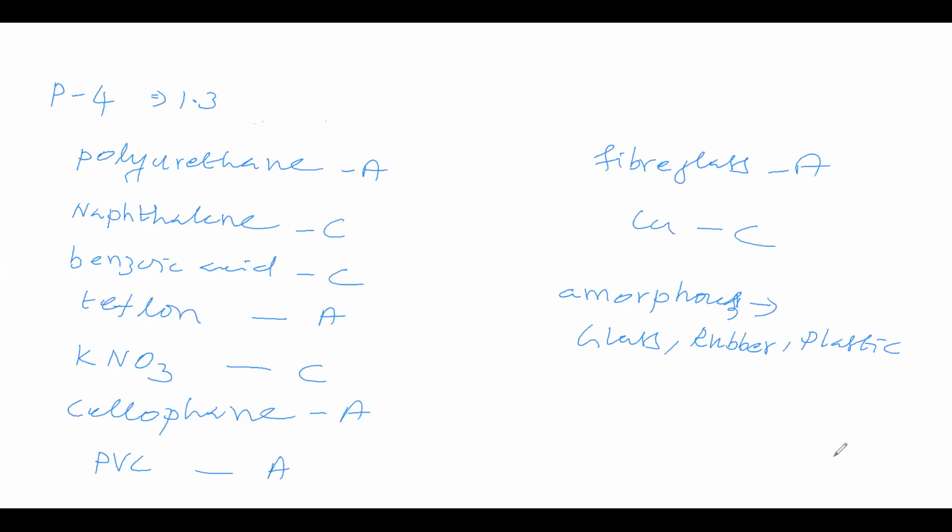Okay. Next we will take page number 6, question number 1.6. This question is some compounds are given. First compound is potassium sulfate.